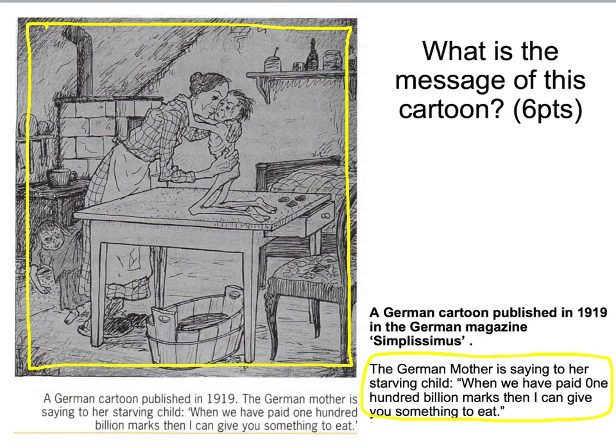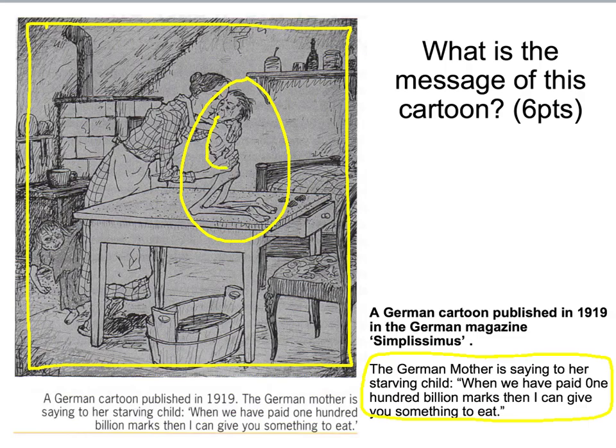The German mother, clearly shown here, is actually saying, "When we have paid 100 billion marks, then I can give you something to eat." Now this is a clear reference to the reparations that they had to pay under the Treaty of Versailles. Therefore it is a criticism of the big three, of the leaders of the Allied countries.